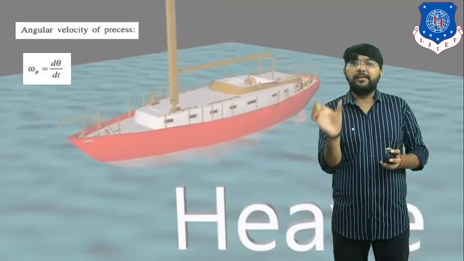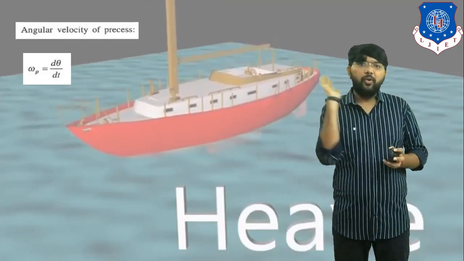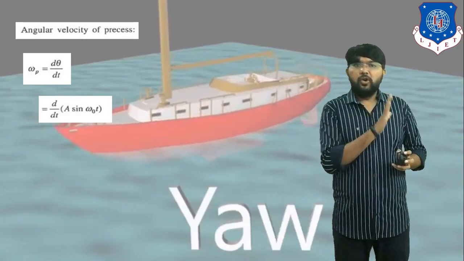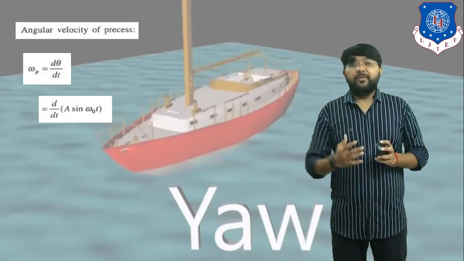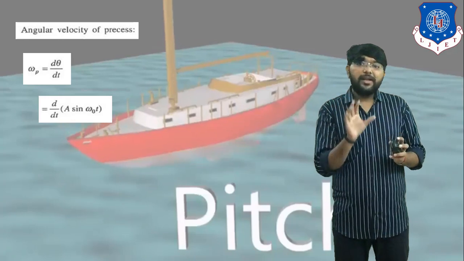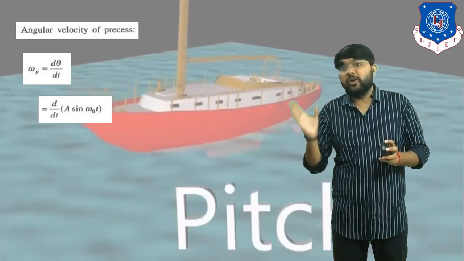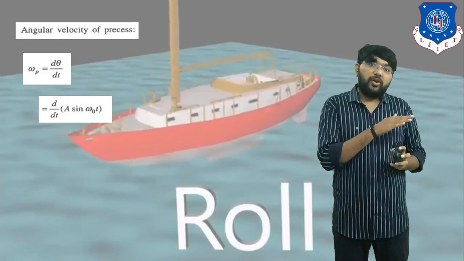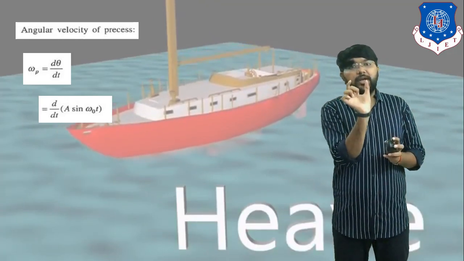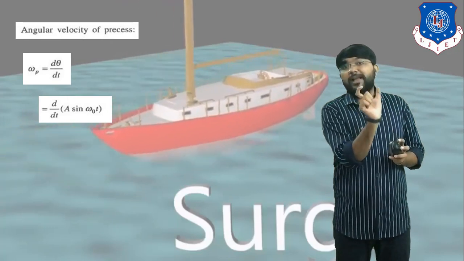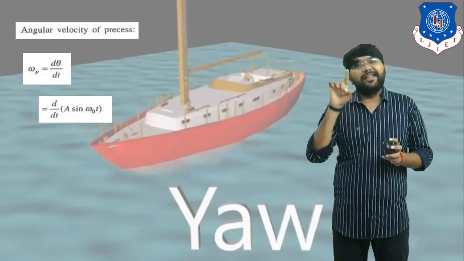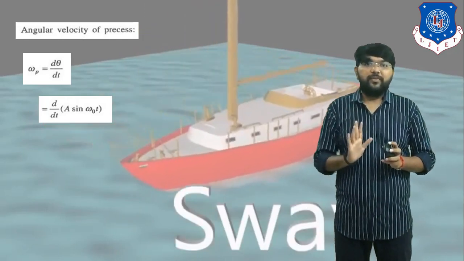So we have to differentiate this equation with respect to time. Clear? So d by dt of a sine omega 0 t. Now you all know the differentiation of sine theta is cos theta. So the differentiation of sine omega 0 t is cos omega 0 t. But once again we have to differentiate that term, omega 0 t. So what is the differentiation of omega 0 into t? That is omega 0. Clear? Because the derivative of t with respect to t is 1.